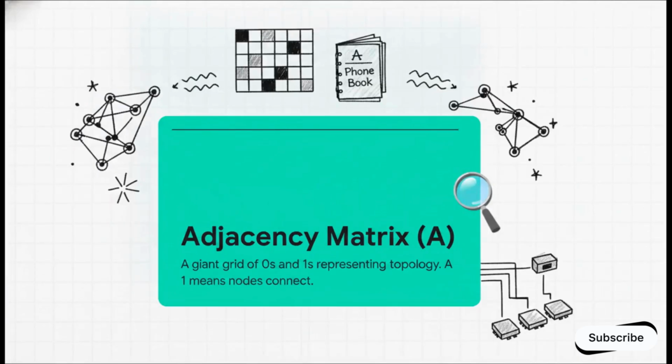And this brilliantly illustrates why we need our second container to give that data structure, the adjacency matrix, denoted as A. If the feature matrix is the skills registry, the adjacency matrix is the strict map or phone book. It is a giant, rigid grid made entirely of zeros and ones that strictly dictates the architecture's topology. If row I, column J, contains a 1, it means those two nodes share a direct structural edge. If it's a 0, no connection. By separating the map from the skills, we've perfectly translated our irregular structure into a format our GPUs can actually understand.